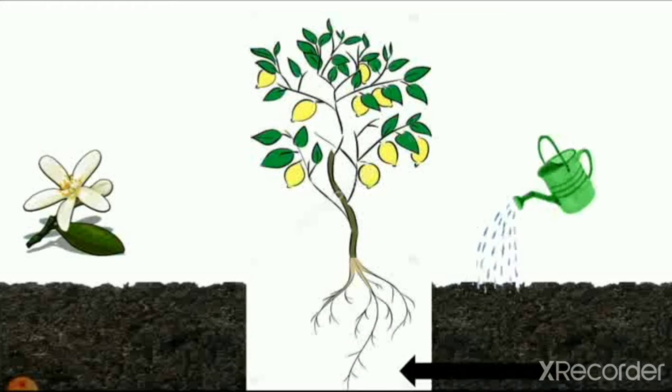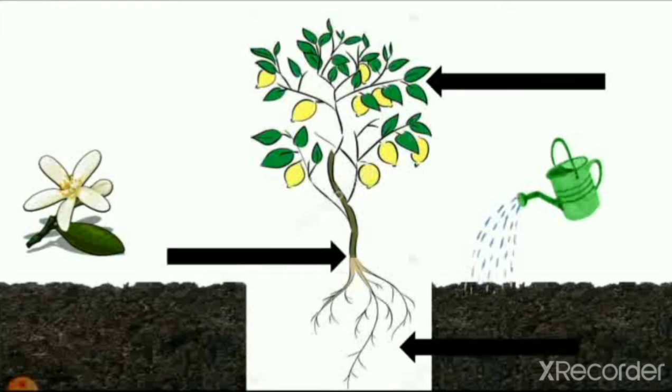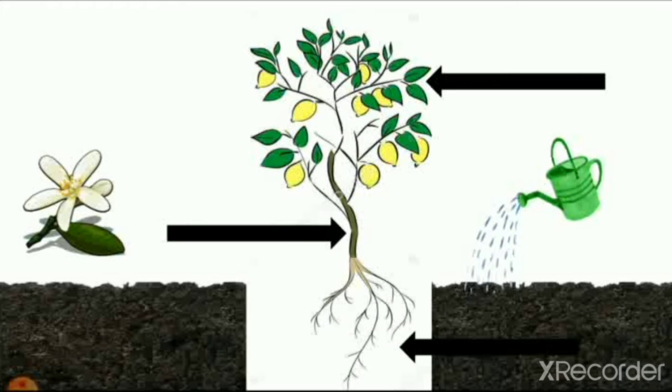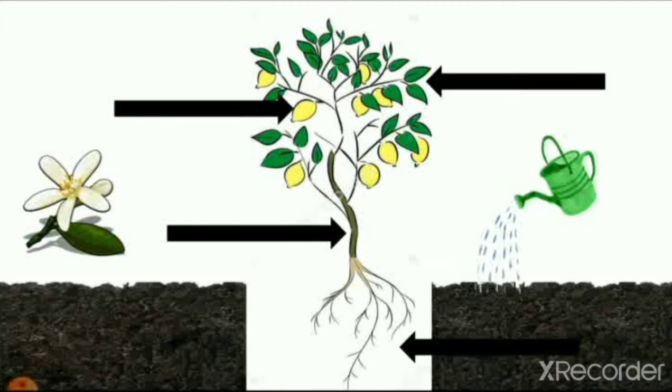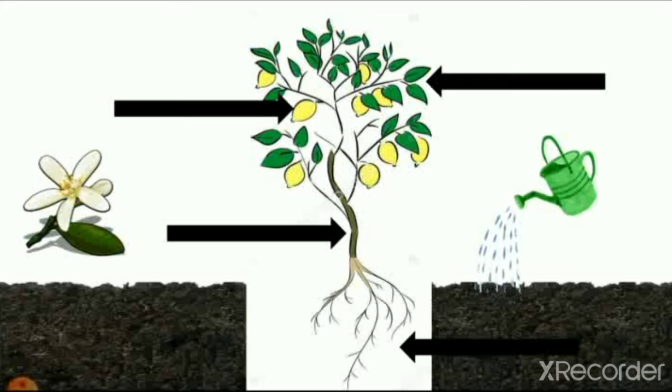So let's see the parts of the plant. The arrow shows us that it is the root of the plant. Then the green part of the plant, leaf. And the stem, which takes water and food from the root, and lemon which is the fruit of the plant, and you can see the flower of the plant.